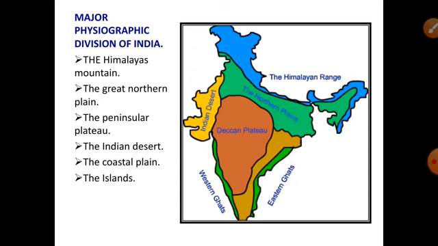There is a varied nature of physiographic divisions in India. Though the country has many landforms, based on the major differences, it is divided into the following 5 physiographic divisions. They are the Himalayan Mountains, the Great Northern Plains, the Peninsular Plateau, the Indian Desert, the Coastal Plain, and the Islands.